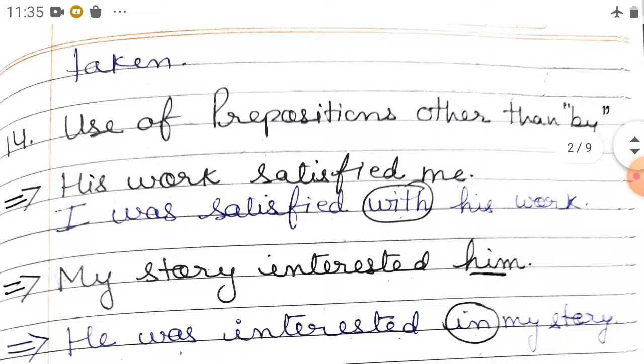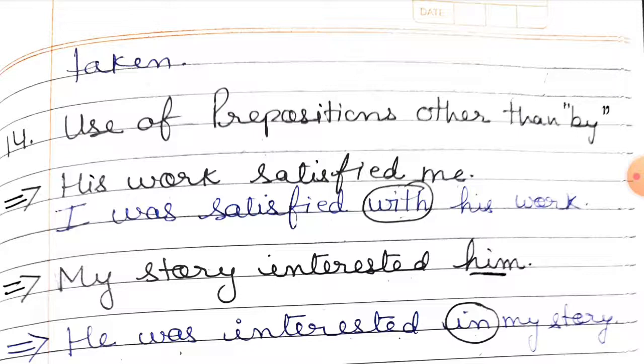Use of prepositions other than by. Earlier what were we doing? We were using by. When we change active voice into passive voice, we use only by. But in this case we will use prepositions other than by. So how will the active voice be changed?